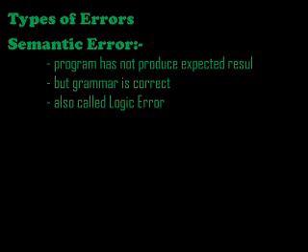Then next, the second type of error is semantic error. The grammar is correct, but there is an error in the logic. We cannot get the correct answer. The program is not producing the exact result. That is the semantic error. It is also called logic error. Then next one is runtime error. This error occurs during program execution. When the program is executing, at that time the error occurs. That is the runtime error.